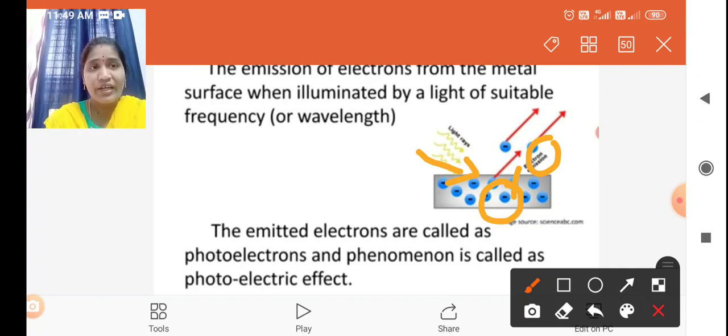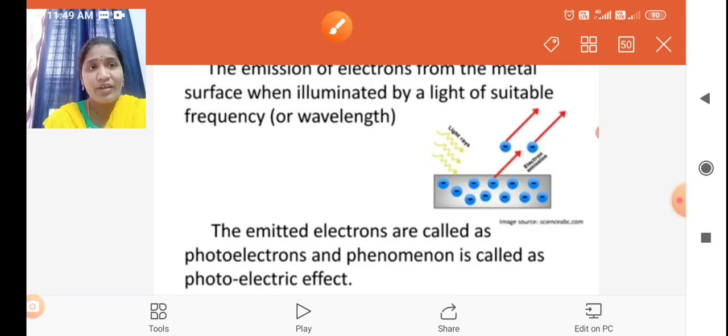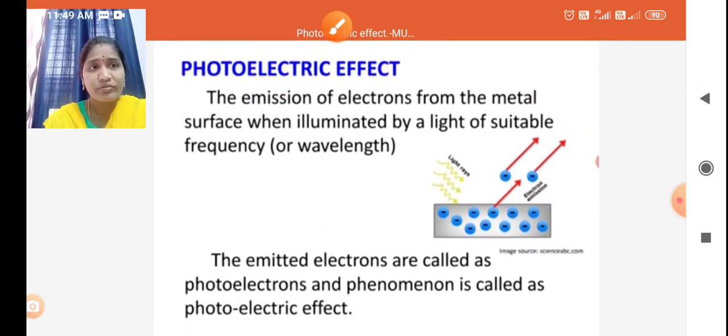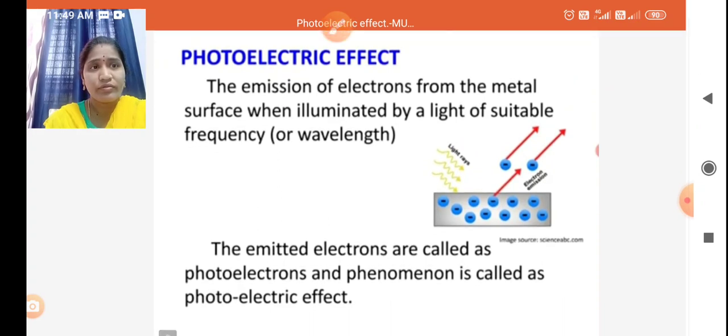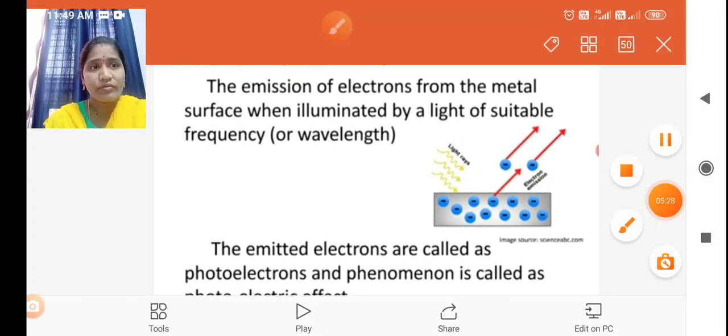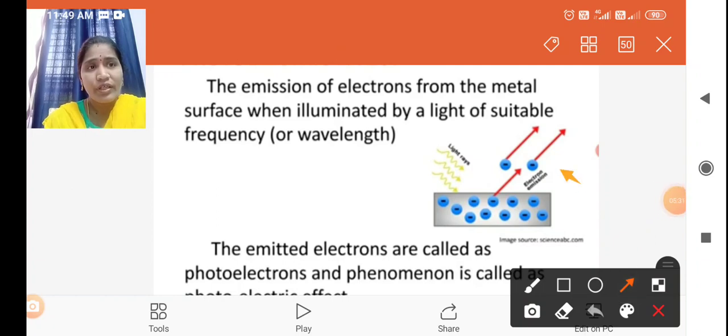These emitted electrons are called photoelectrons, because these electrons are produced by using light only. So this process is called the photoelectric effect.